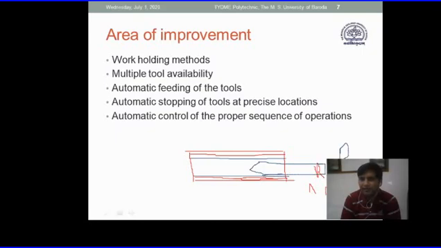Therefore we need some location for this drill bit also. So this drill goes in this direction. Definitely we should set the drill on some part called the tailstock, but we will see what change is made in our semi-automatic machine to achieve these elements, right?